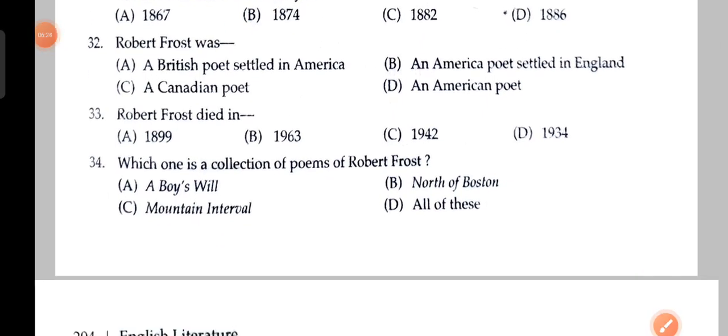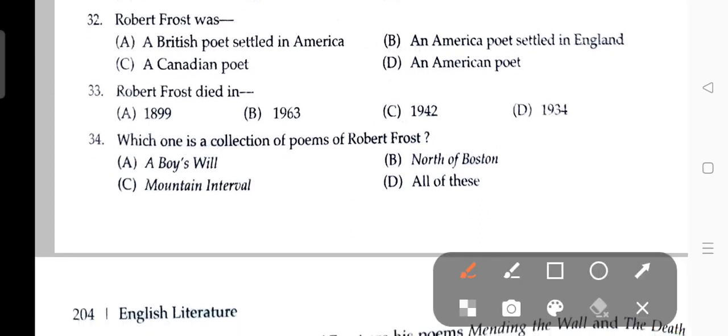See the next questions. Robert Frost was an American poet. Robert Frost died in 1963.